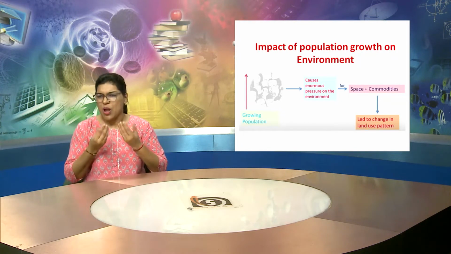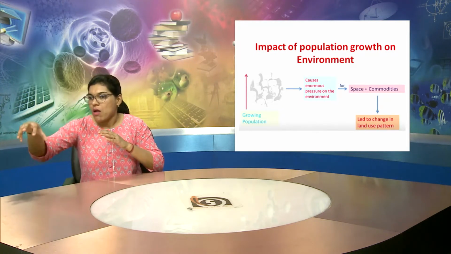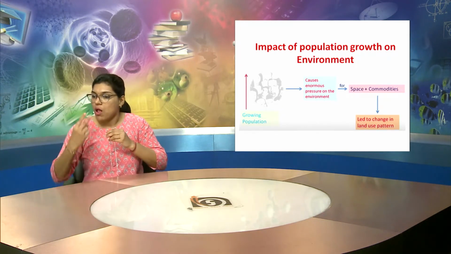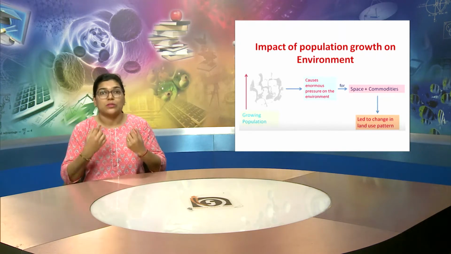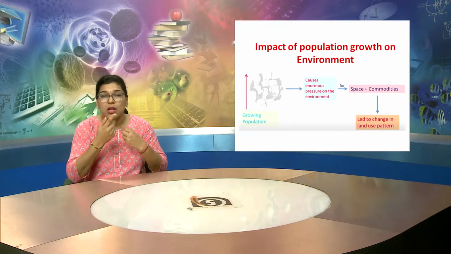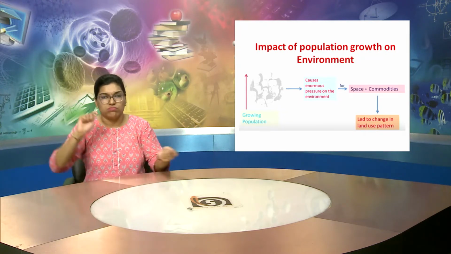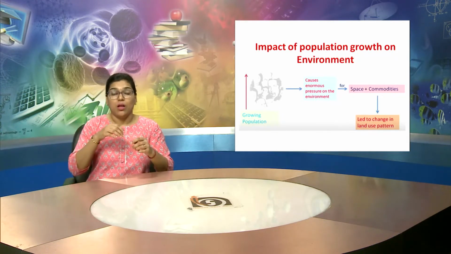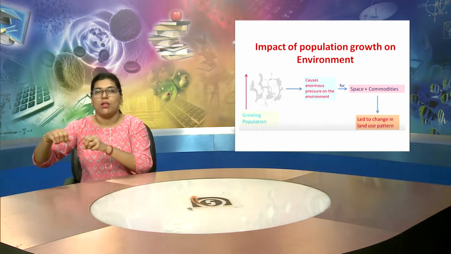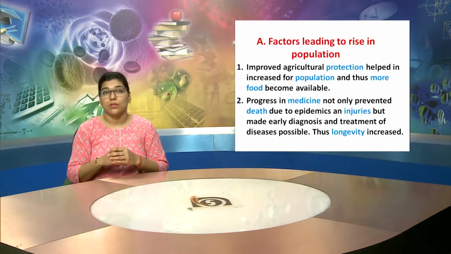So there is a need for space, and more commodities are needed as the population grows. Everything is needed to fulfill their basic needs. They need water, they need homes, they need everything for a smooth life, which leads to a change in land use pattern. So human population growth is an issue.